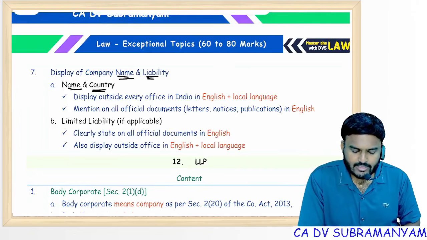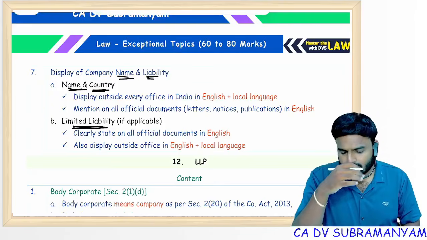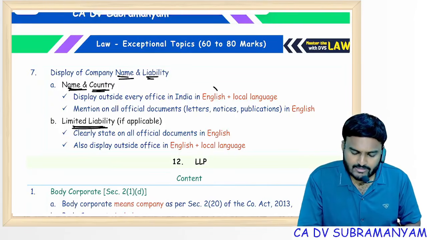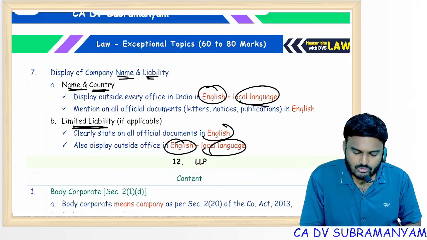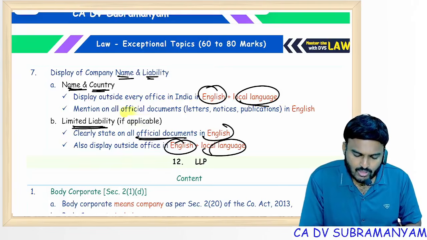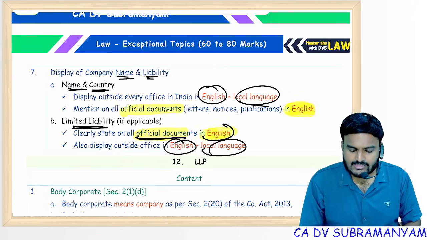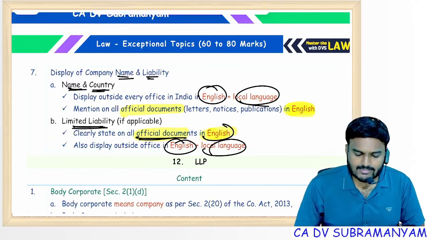Name and country, as well as in case of limited liability, these two shall be displayed on the name board outside the building where the foreign company is having branches, in 2 languages, English and the local language. But coming to official documents, English language is enough. So I took 4 minutes to complete foreign company exceptional topics revision.